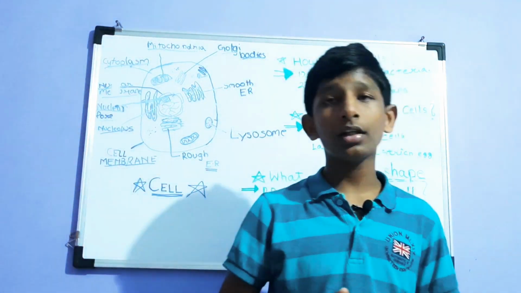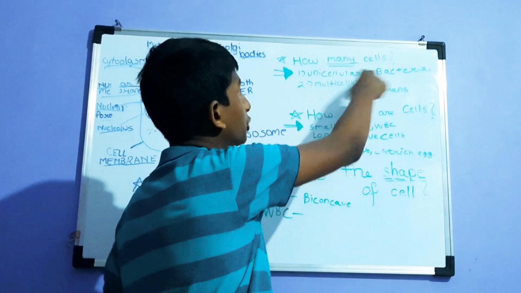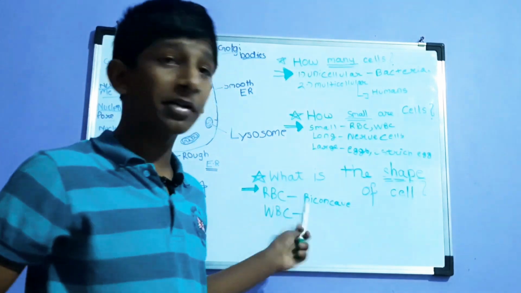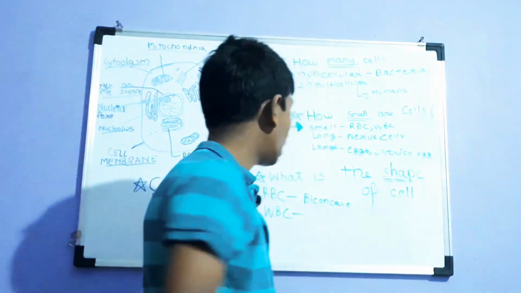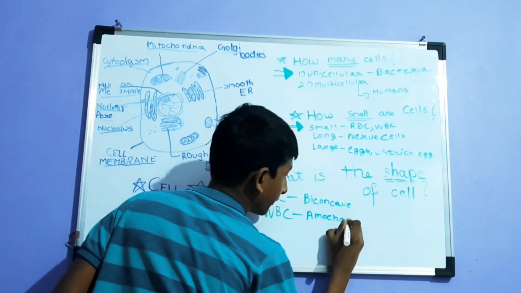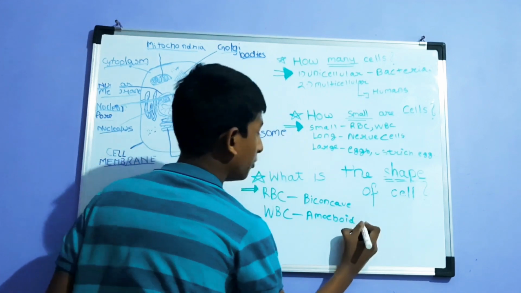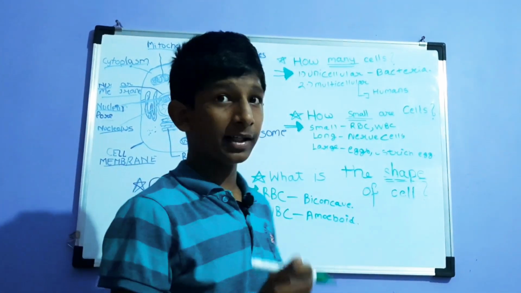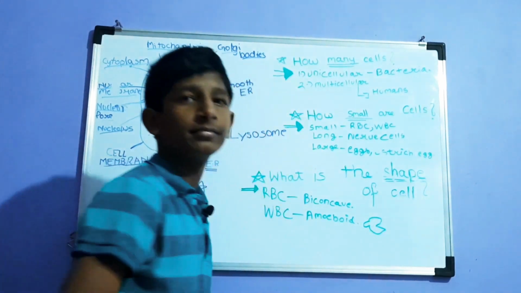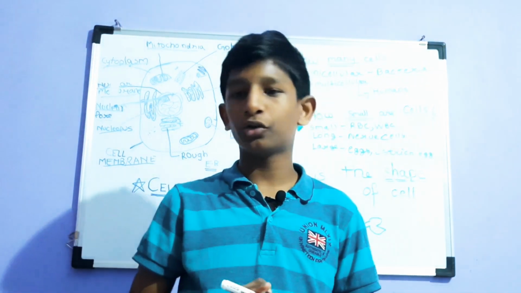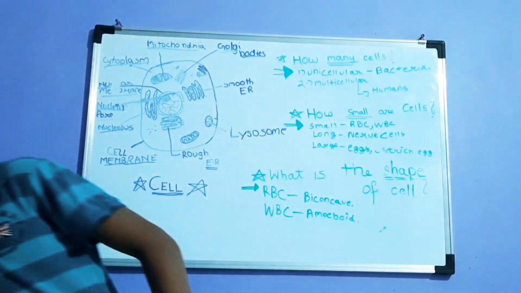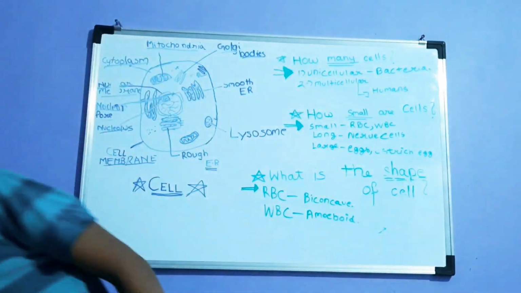WBC are amoeboid in shape. Like unicellular, you can include amoeba also. It is also unicellular, only one cell. So WBC are also amoeboid in shape. Amoeboid meaning they have a unique shape like this. Most of the amoeba are like that. I'm erasing it again, the same reason. So it's amoeboid in shape.